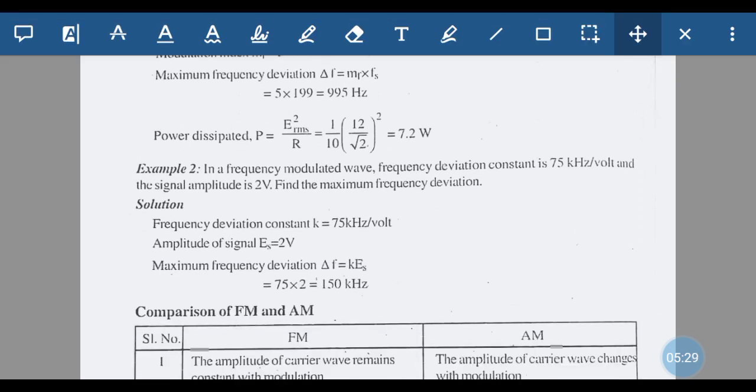In a frequency modulated wave, the frequency deviation constant is 75 kilohertz per volt and the signal amplitude is 2 volt. Find the maximum frequency deviation. So the frequency deviation constant K is equal to 75 kilohertz per volt, and the amplitude of the signal is given as Es equal to 2 volt. The maximum frequency deviation delta F is nothing but K into Es. So simply by multiplying K with Es we will get the maximum frequency deviation delta F.